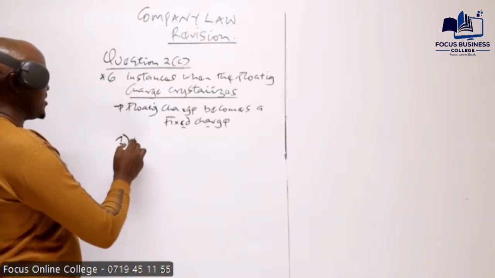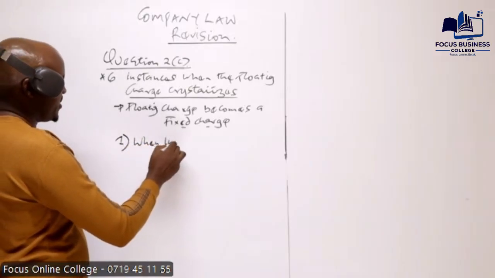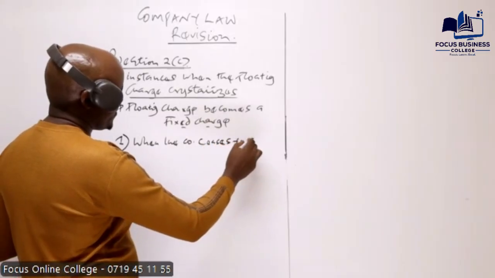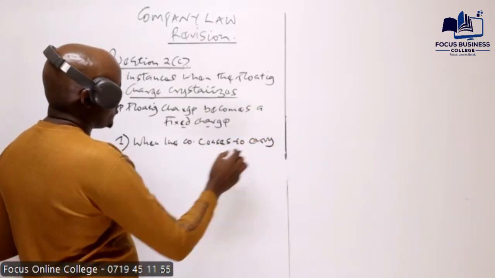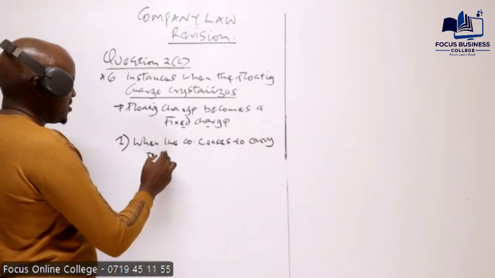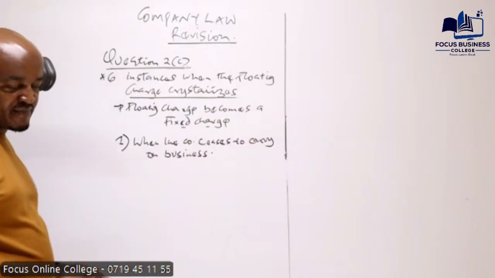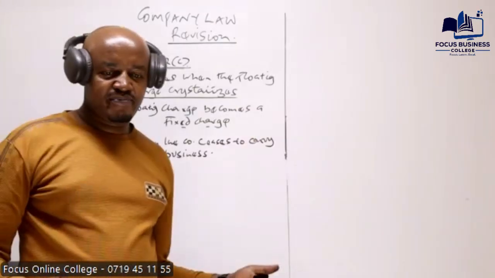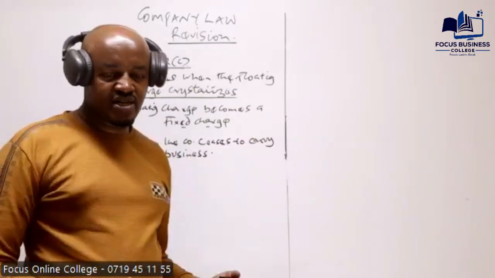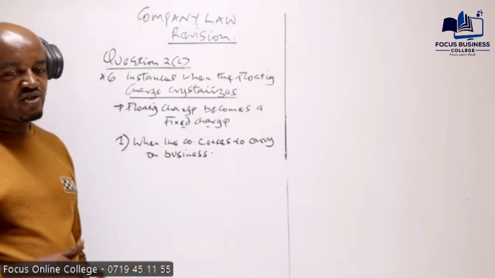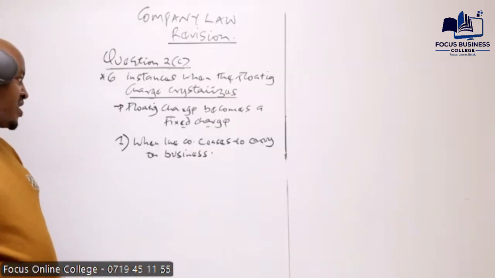Number one is when the company ceases to carry on a business. When we talk about the company ceasing to carry on business, this is whereby the company suspends its operation for a given period of time. The company is not being liquidated here, but the company suspends its operation for a given period of time, and the company intends to resume operation after that period of time.